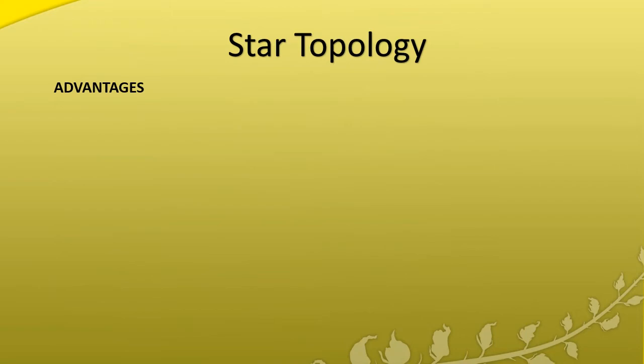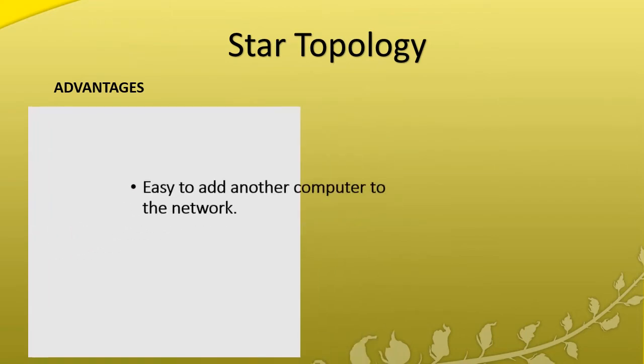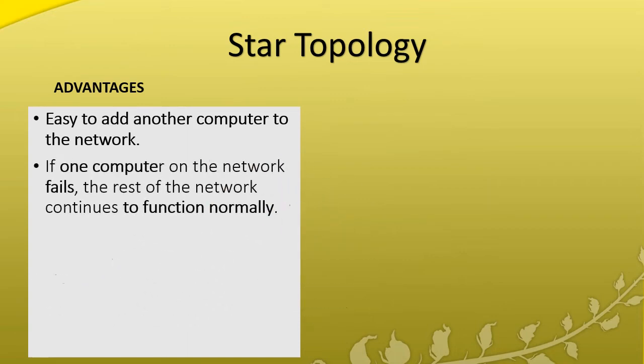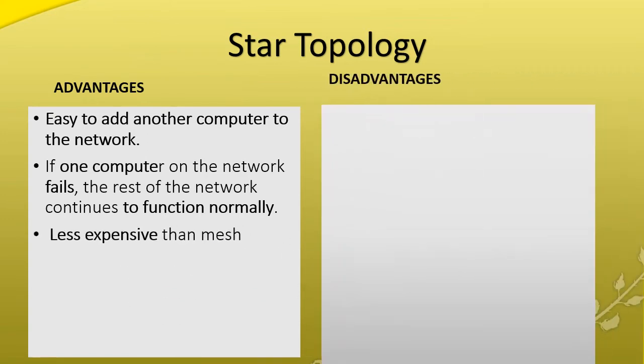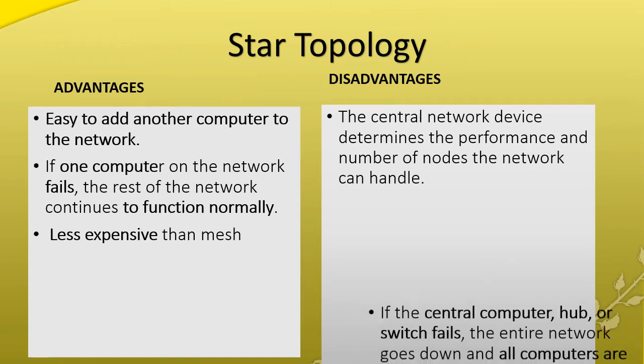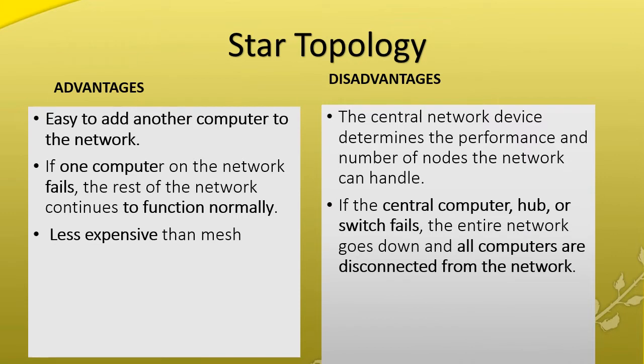Advantages of star topology: it is very easy to add another computer to the network. If one computer fails, the other computers will not be affected. They will work normally, and it is less expensive than mesh topology. The drawbacks are: if the central server device fails, the performance of the others will be affected, and it requires a long cable length.